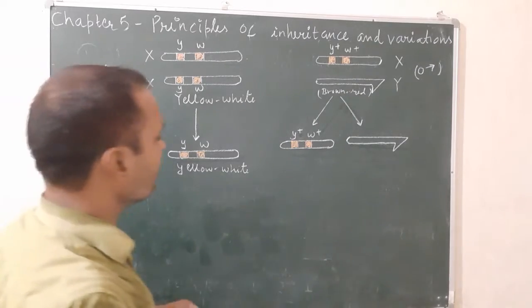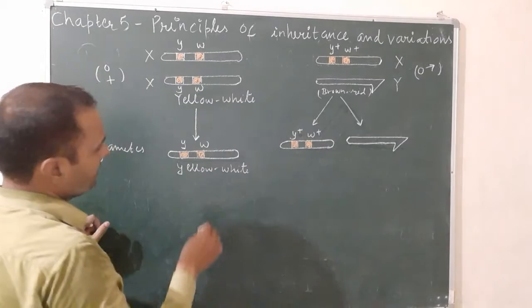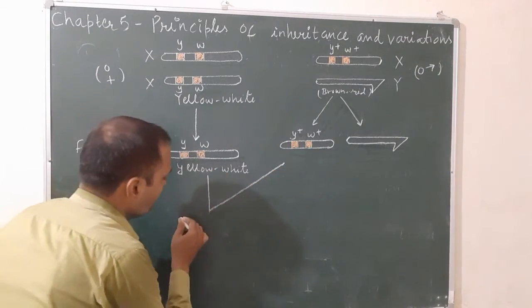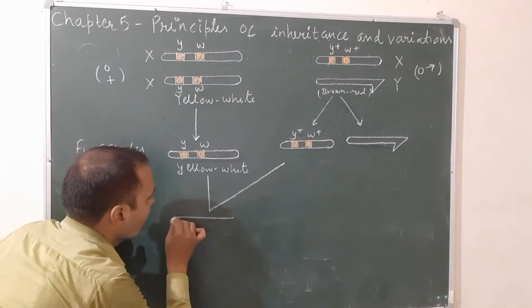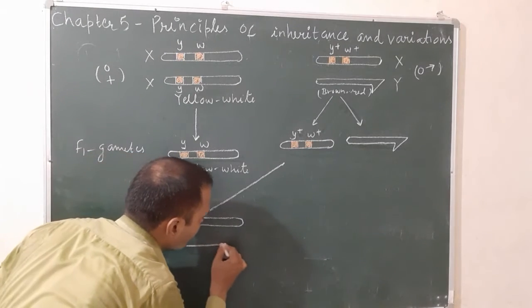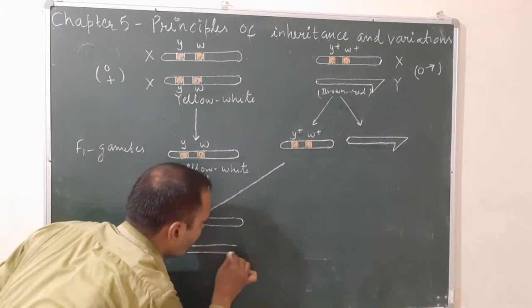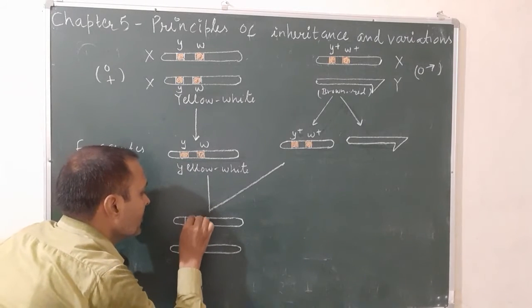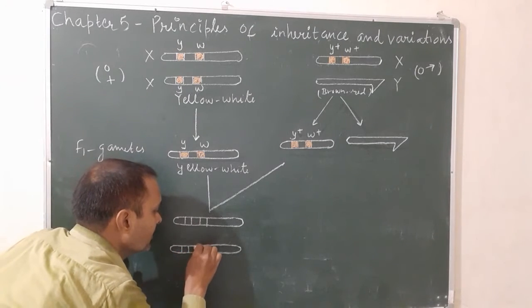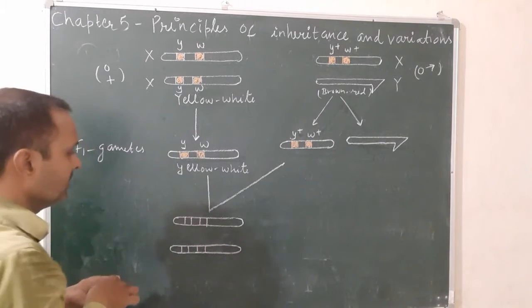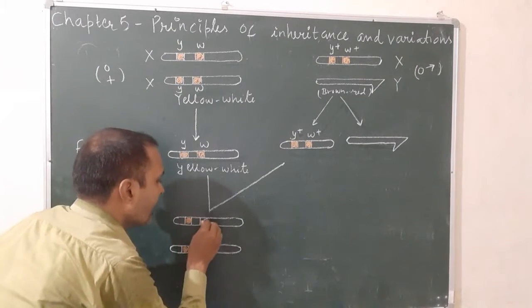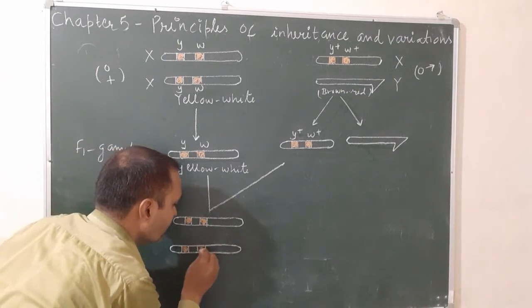Now you have to make the F1 progeny. For the F1 progeny, they will combine these together. When it combines, it will give the combination y w and y plus w plus.